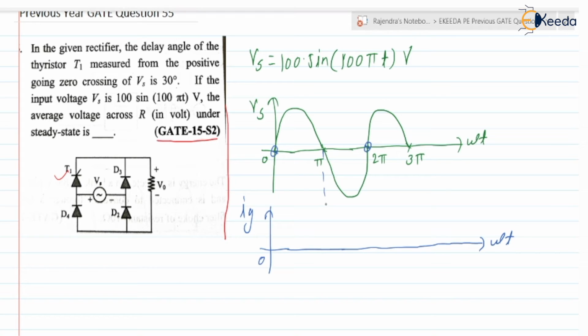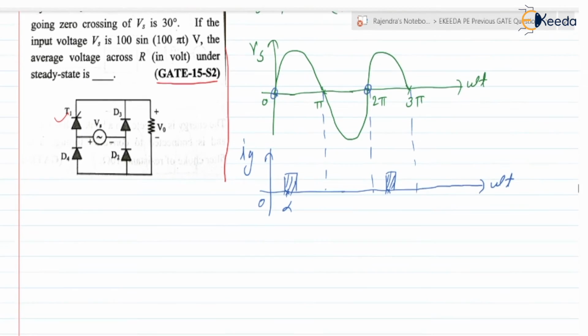This is alpha, where we apply the gate signal to thyristor T1. Similarly, at 2 pi plus alpha we apply the gate pulse to T1 again, because here we have only one thyristor.